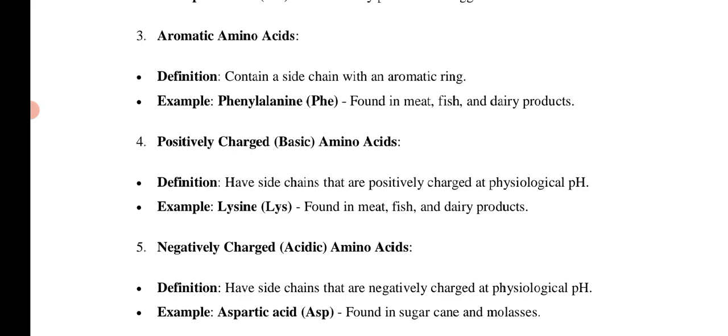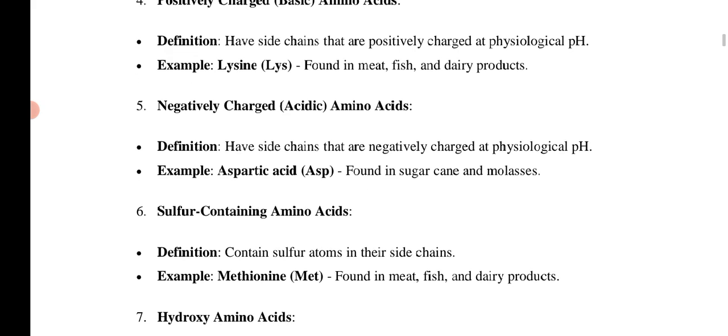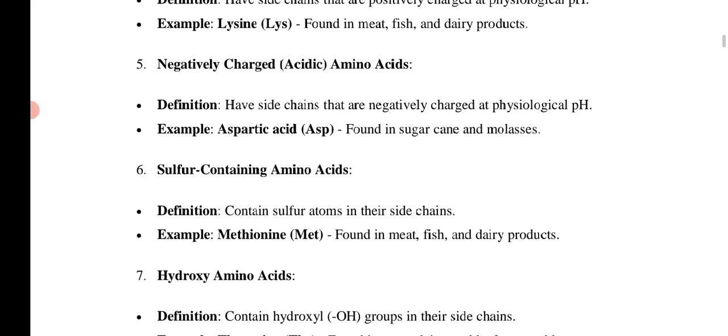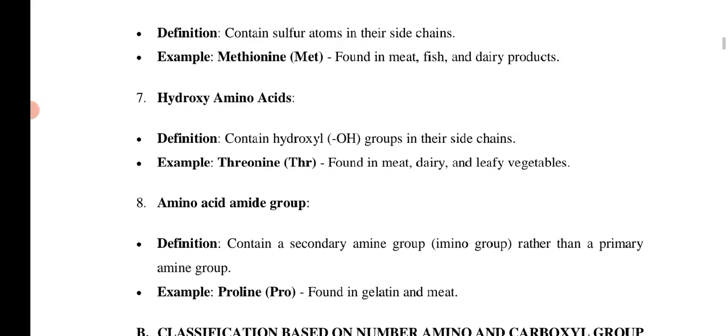The fifth one is a negatively charged acidic amino acid, which has side chains that are negatively charged at physiological pH, like aspartic acid, ASP, and it is also found in sugar cane and molasses. Also the sulfur containing amino acids contain sulfur atoms in their side chains, and are found in meat, fish and dairy products. And also the hydroxy amino acids, where a hydroxyl group is present in the side chain. It is found in meat, dairy and leafy vegetables.